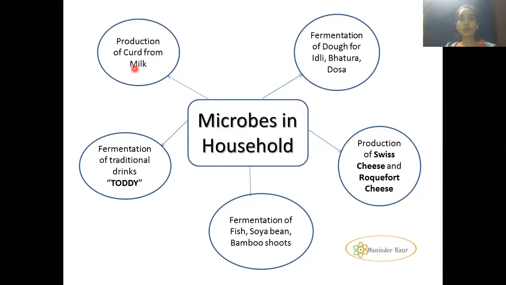Next is fermentation of dough for idli, bhatura, dosa. We like to eat idlis, bhatura, dosa, pastries, cake, and everything. The dough prepared for these preparations is kept for fermentation, and there is a yeast called baker's yeast, Saccharomyces cerevisiae, which is very important.